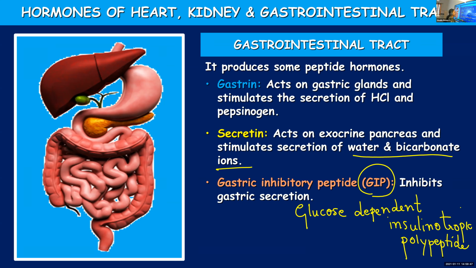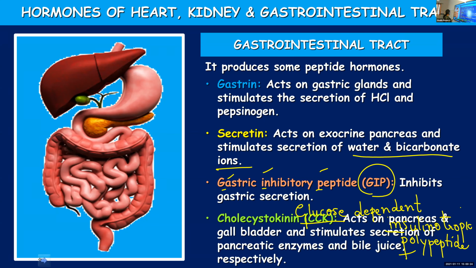That is its recent name, but the abbreviation is common for both. Here it is gastric inhibitory peptide, GIP. Here also, glucose dependent insulinotropic polypeptide. So even after the change in name, the abbreviation remains the same. Glucose dependent insulinotropic polypeptide, because scientists have realized based on recent studies that rather than inhibiting gastric secretion, it plays a major role in stimulating the production of insulin.